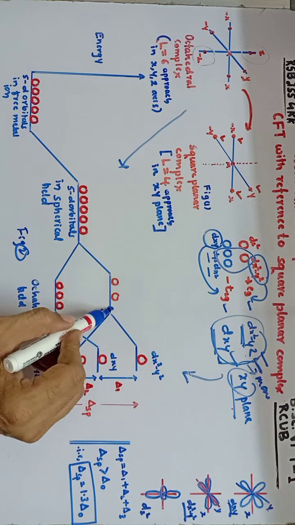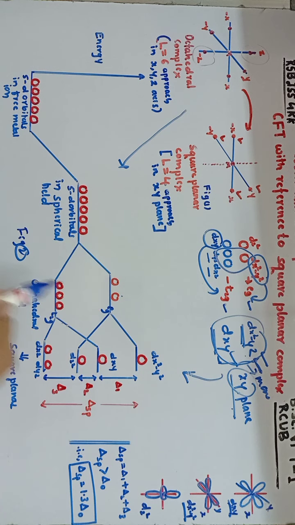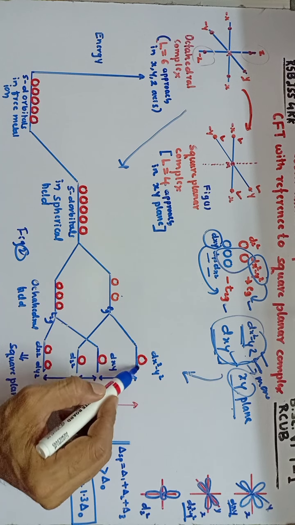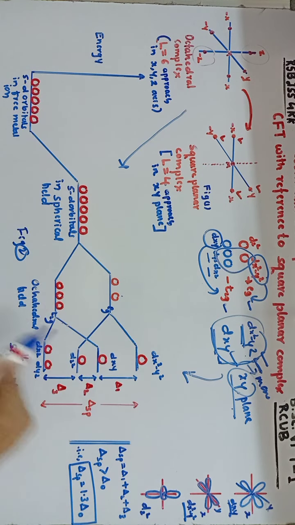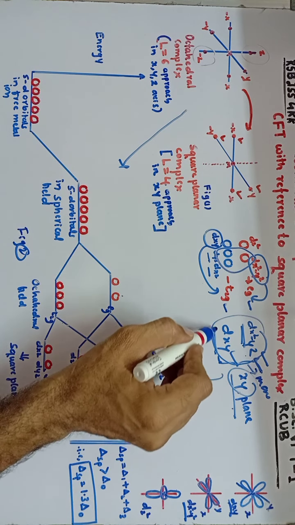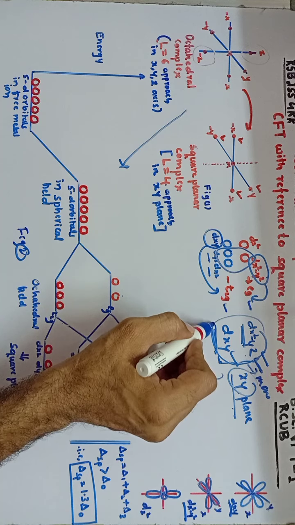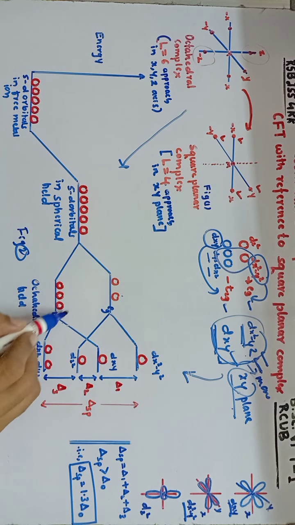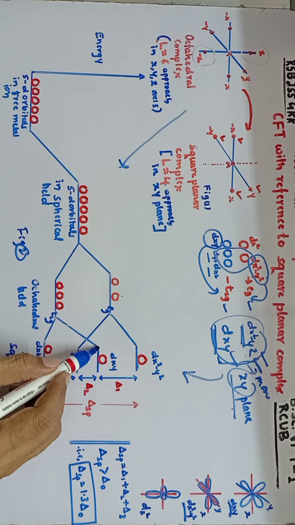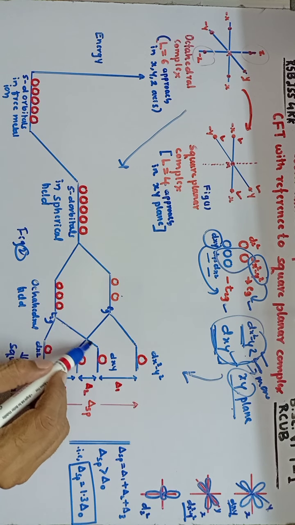Okay. Now let us see, already from the above discussion it is very clear that the dx square minus y square orbital from the EG orbitals, its energy increases more. So that is why we have shown the increase in its energy. Okay, this is the crystal field splitting in case of octahedral complex, and this is with respect to square planar arrangement of ligands. Now further, what we have studied, the dxy orbital from the T2G orbital set also increases. So out of 3 orbitals, that means dxy, dyz and dxz orbital, dxy orbital energy increases more here. So that I have shown here. Okay, you can show like this.